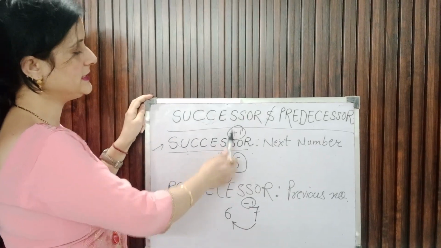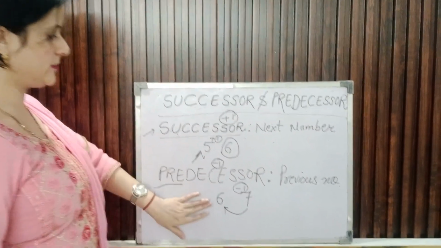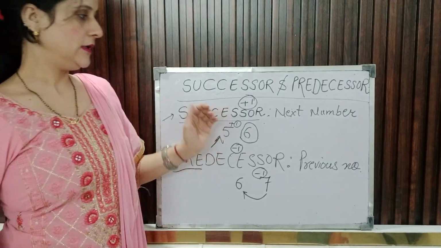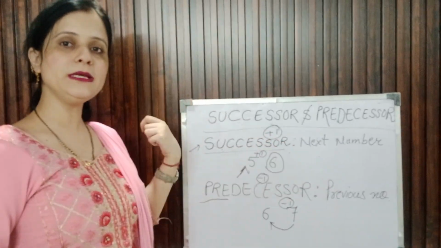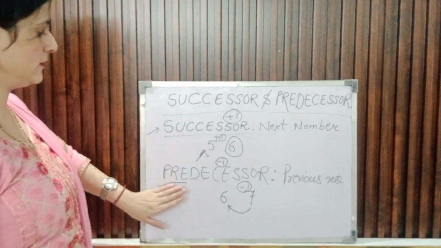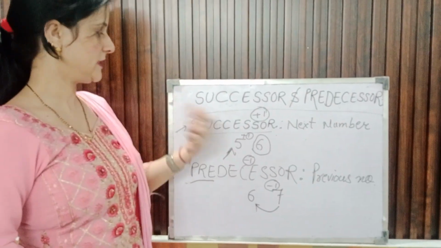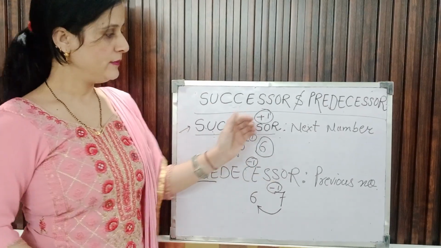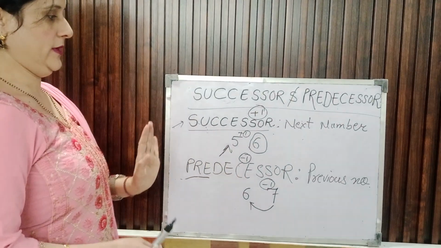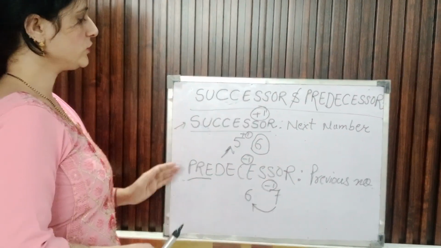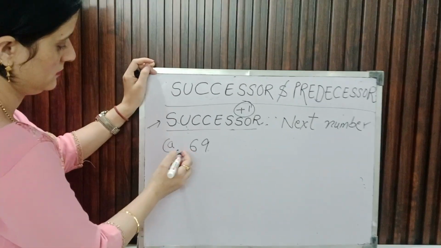तो सक्सेसर मीन्स +1 and the predecessor means -1, and successor is also the next number and predecessor means previous number, as the name indicates. pre मतलब पीछे, सक्सेस मतलब आगे, means to say आगे वाला नंबर, and in predecessor पीछे वाला नंबर. अब हम इससे रिगार्डिंग कुछ क्वेश्चंस सॉल्व कर लेते हैं.